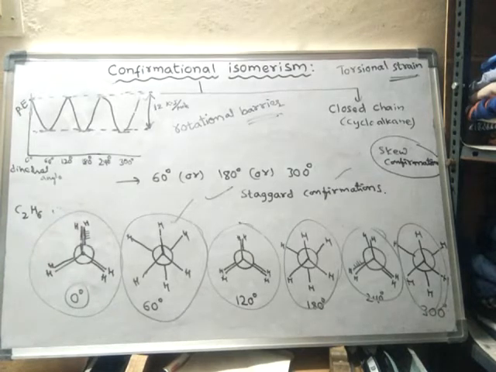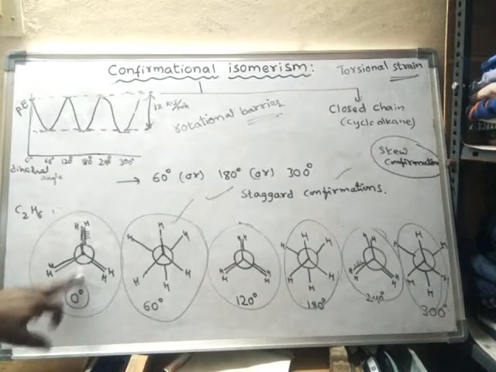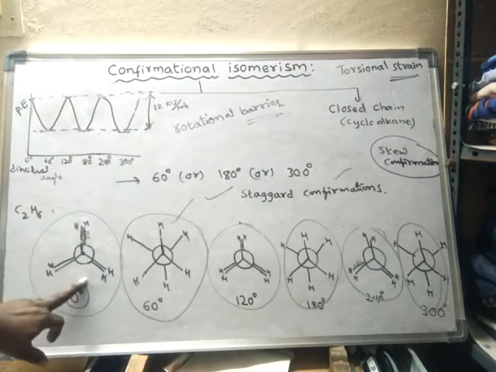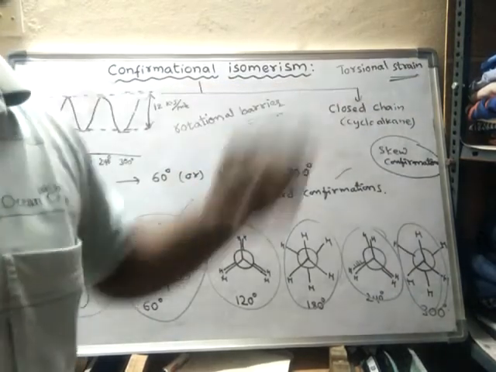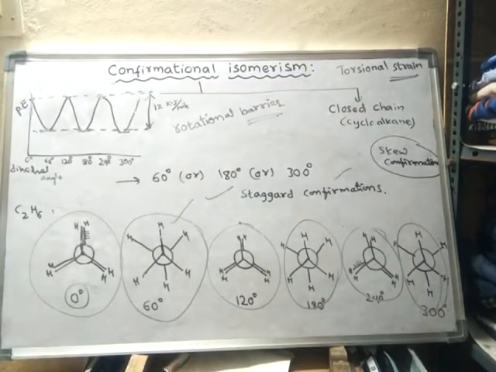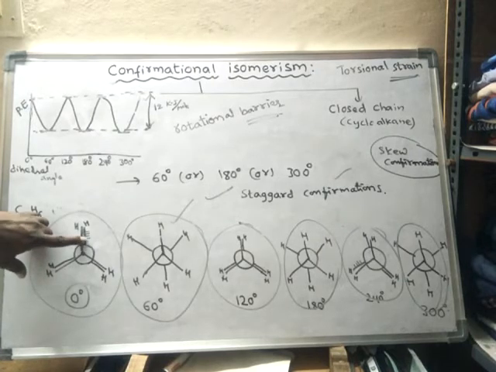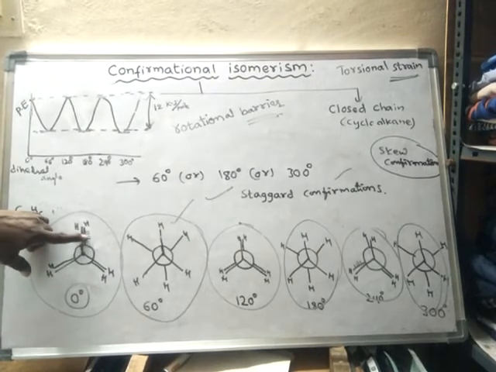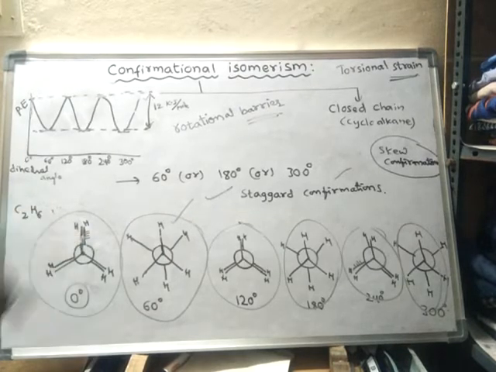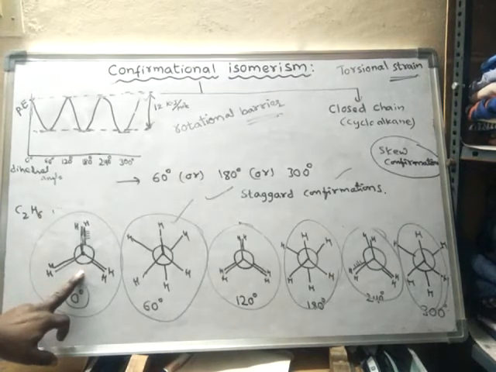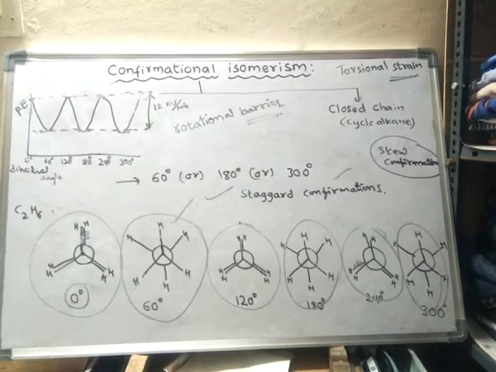The low stability of the eclipsed form is due to torsional strain. Why is it less stable? Why is it having more energy? Because of torsional strain. What is torsional strain? So this is one bond, this is the adjacent bond. Between the adjacent two bonds there will be repulsion between the electron densities, and that repulsion is said to be torsional strain. Due to torsional strain, this will be an unstable form and will have more energy. So like this we can learn.